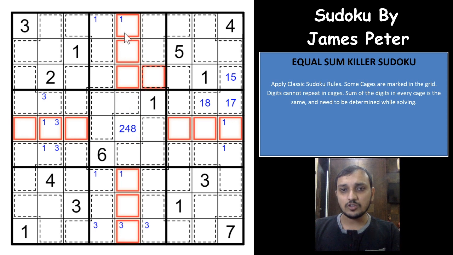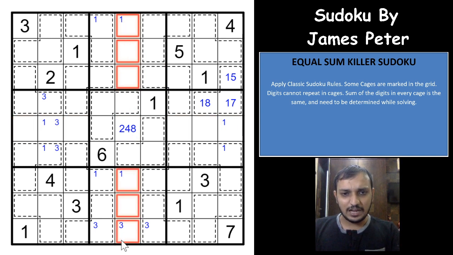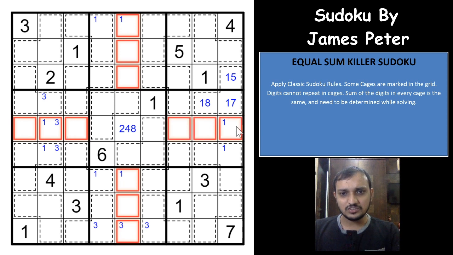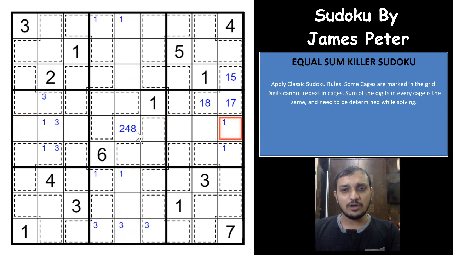It is not at all possible. The minimum you can have here, of course you will have a 2 here, so the minimum after the 2 would be 1, 3, 4, 5, 6, 7. 1, 2, 3, 4, 5 is 15, with 20, 26 here, and a minimum of 26 here, that sums to 52, and you have only 37 remaining. That means 18 is not one of the sums.